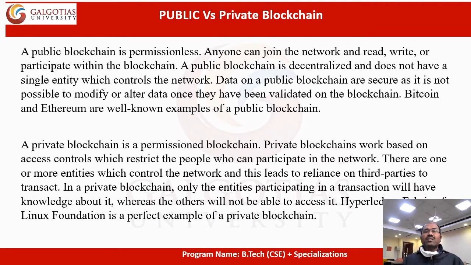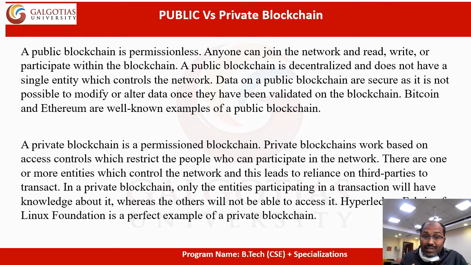What is public versus private blockchain? A public blockchain is a permissionless blockchain. Anyone can join the network, and anyone can read, write or participate within the blockchain. A public blockchain is decentralized and does not have a single entity which controls the network. Data on a public blockchain is secure as it is not possible to modify or alter data once it has been validated on the blockchain. Bitcoin and Ethereum are well-known examples of public blockchains.